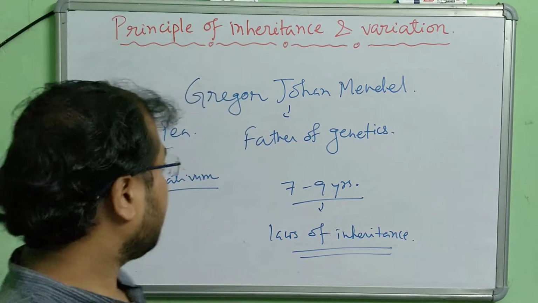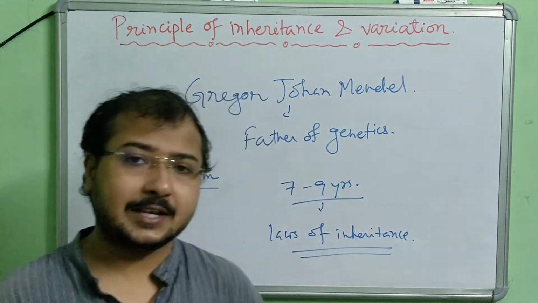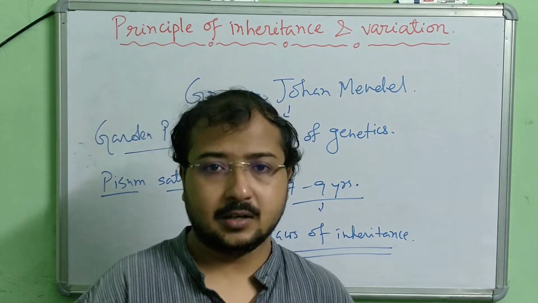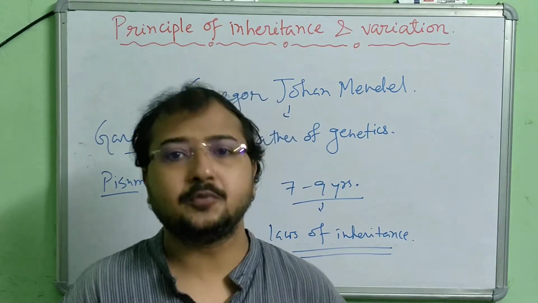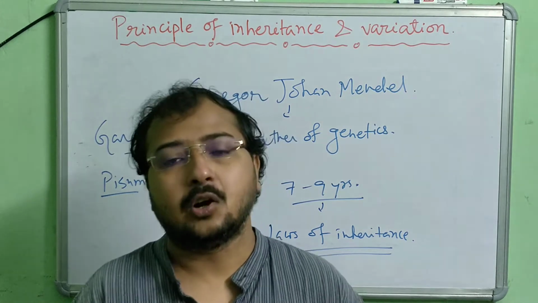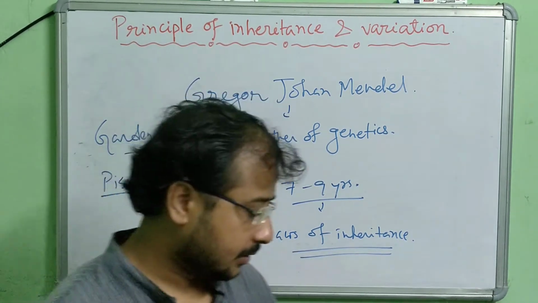Now, this experiment has been done and he observed the results for many generations. And then he successfully came out with some understanding of the pattern of inheritance of characteristics. Clear? Okay.